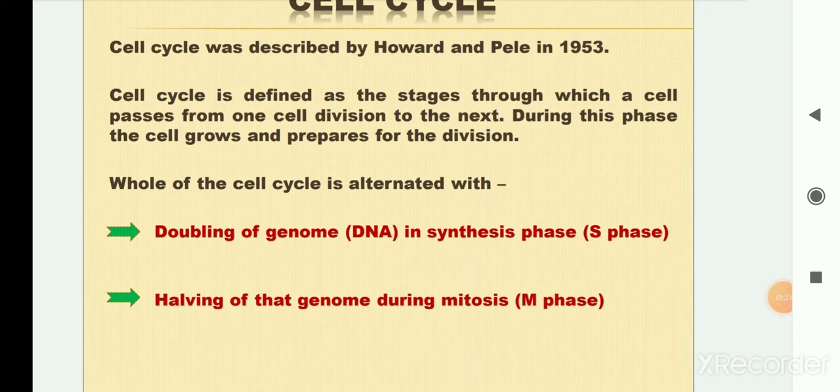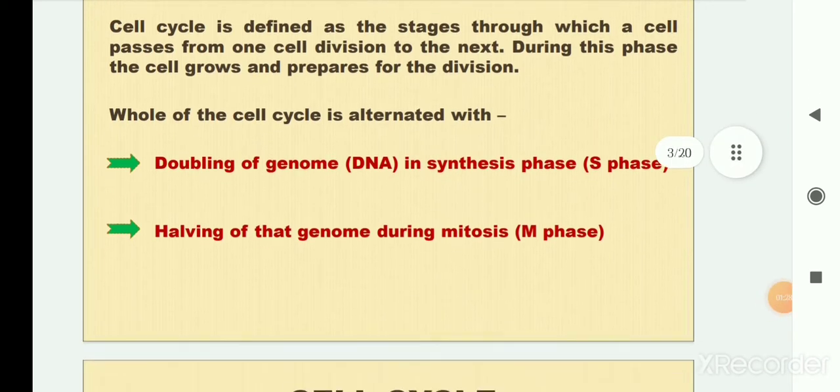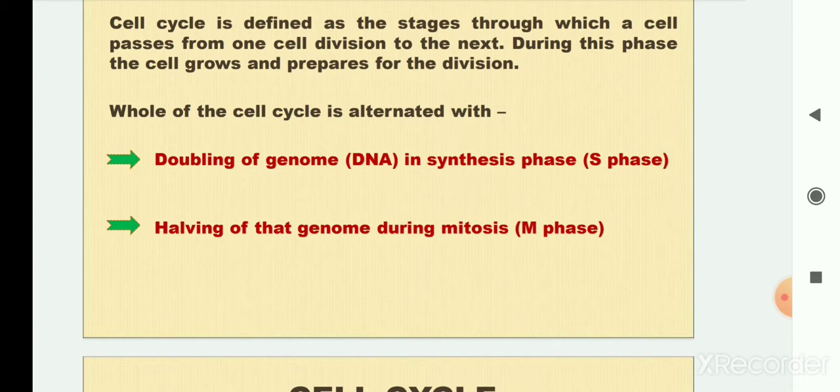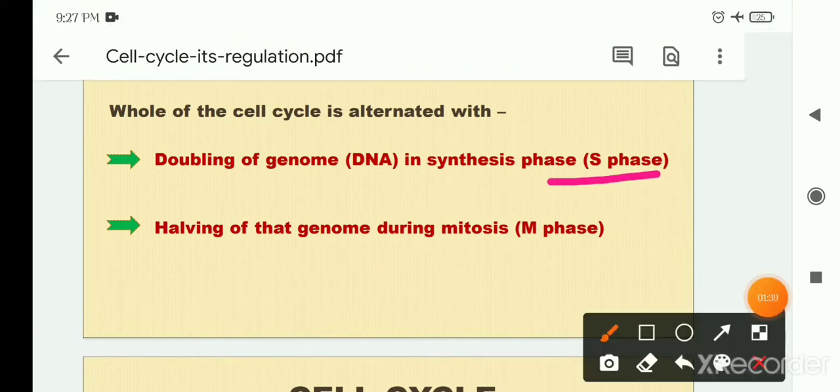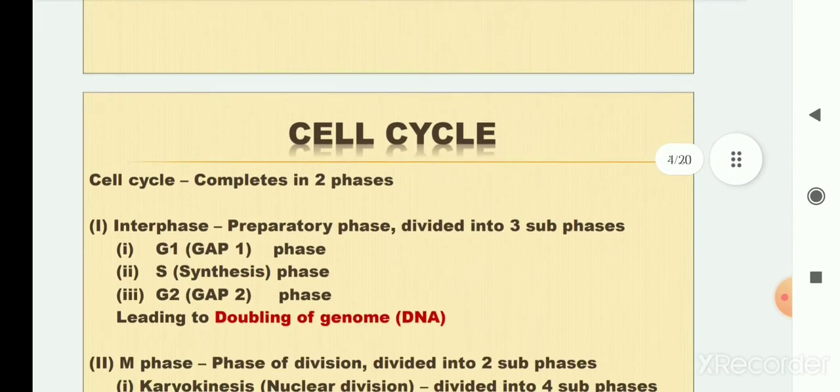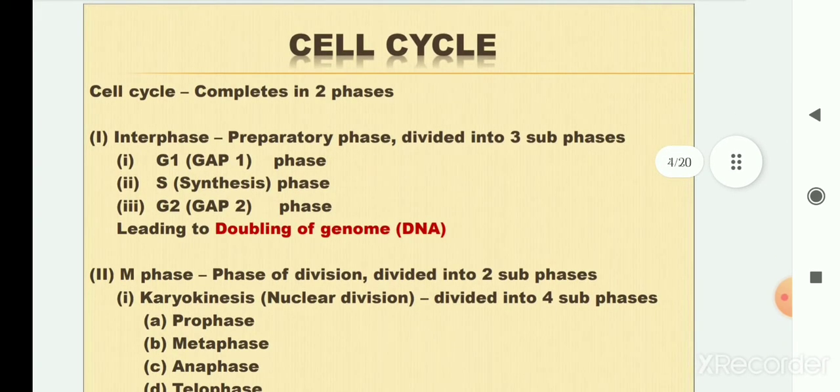Okay, so the cell cycle alternates between two important events. The first one is the doubling of the genome, that is the synthesis of DNA, which generally occurs in the S phase. And the second one is the halving of that genome during mitosis, that is the M phase, where the multiplied DNA is divided into two daughter cells equally.